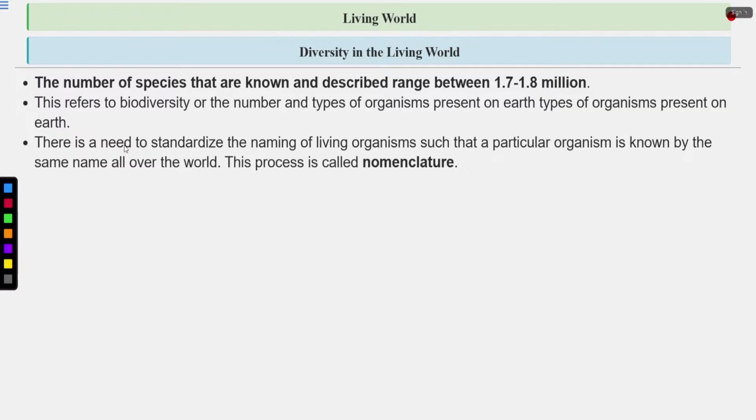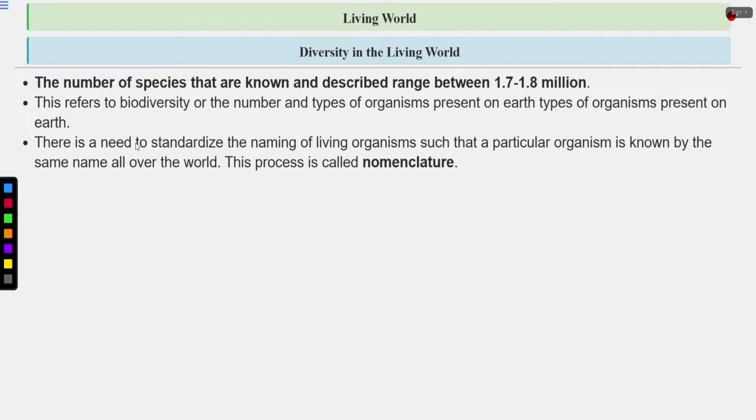Now, we cannot study each and every individual. That's why we need to classify these organisms, and we need to name them. We need to give a particular name to these organisms. So naming of the organism is known as nomenclature.